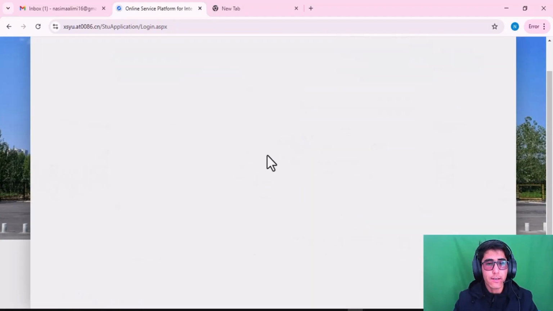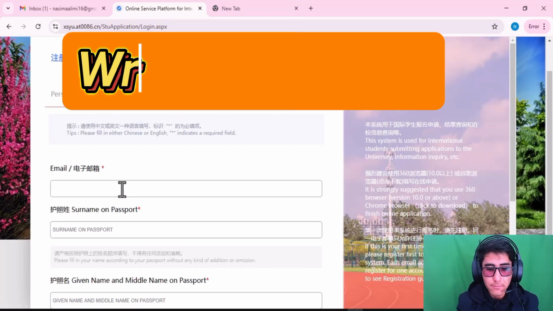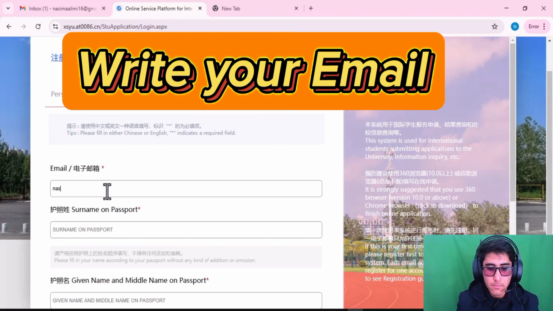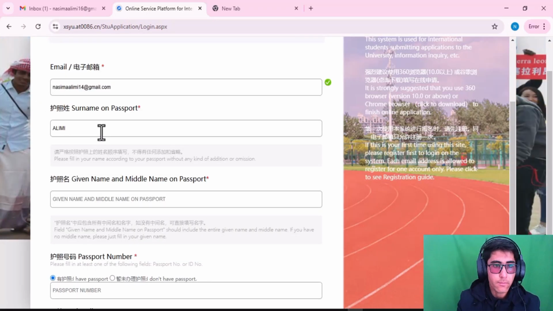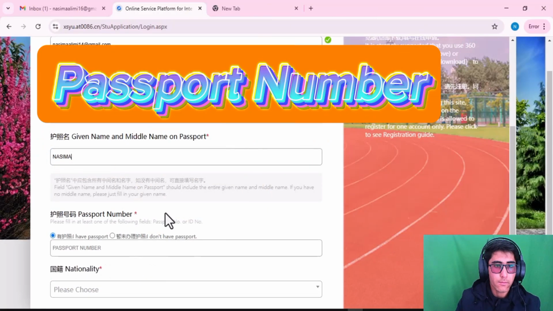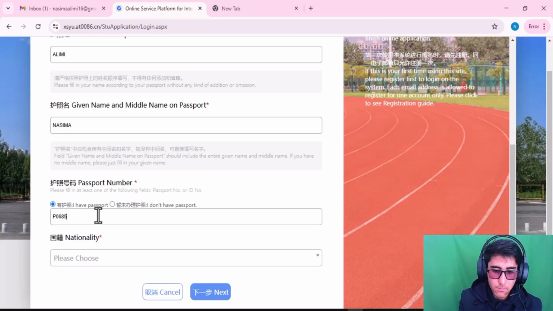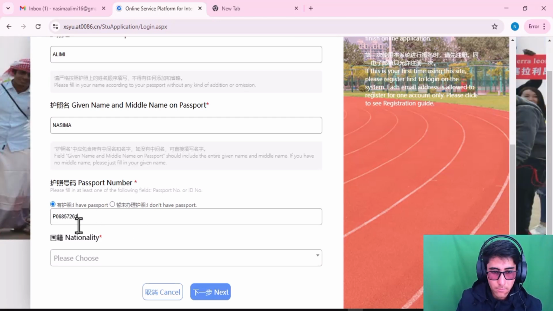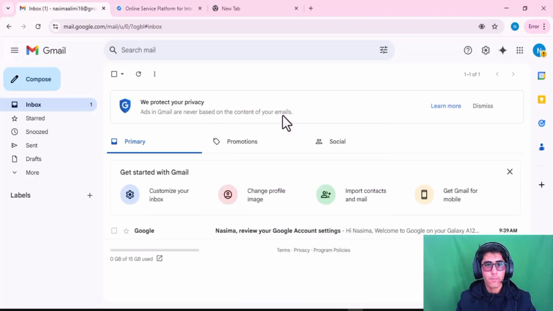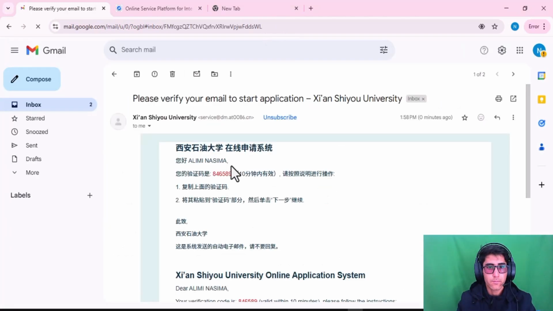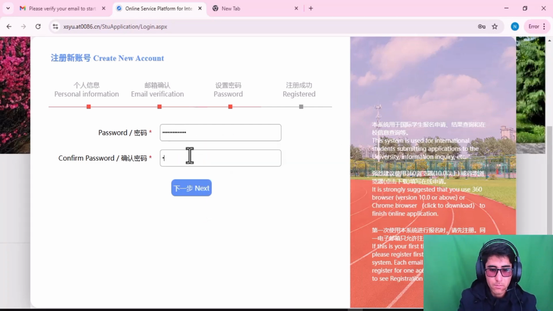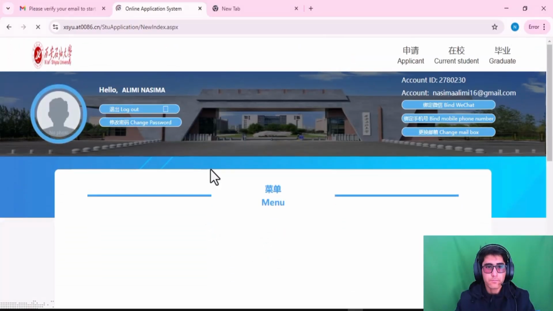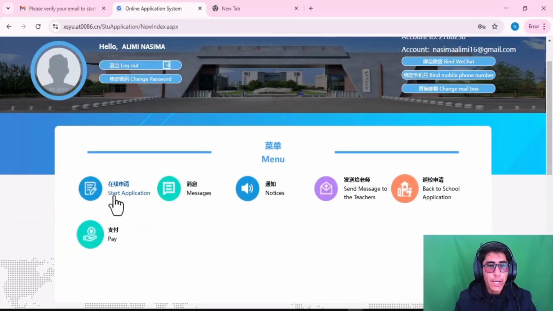First, you have to create an account. Here, your email. Here, click on Start Application.